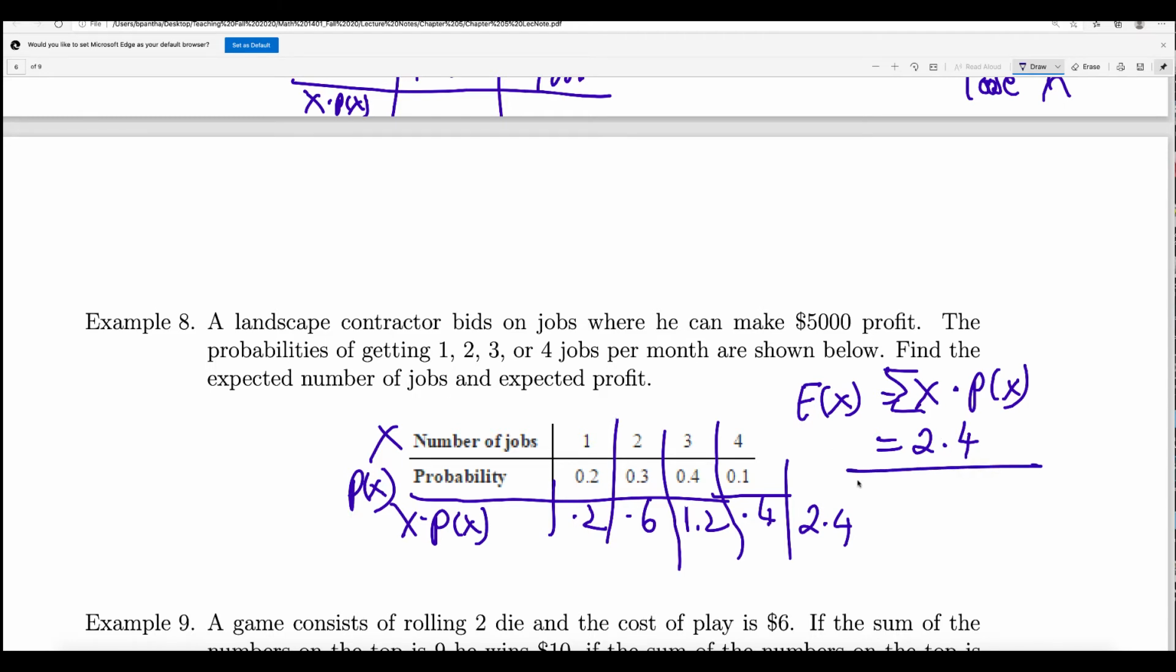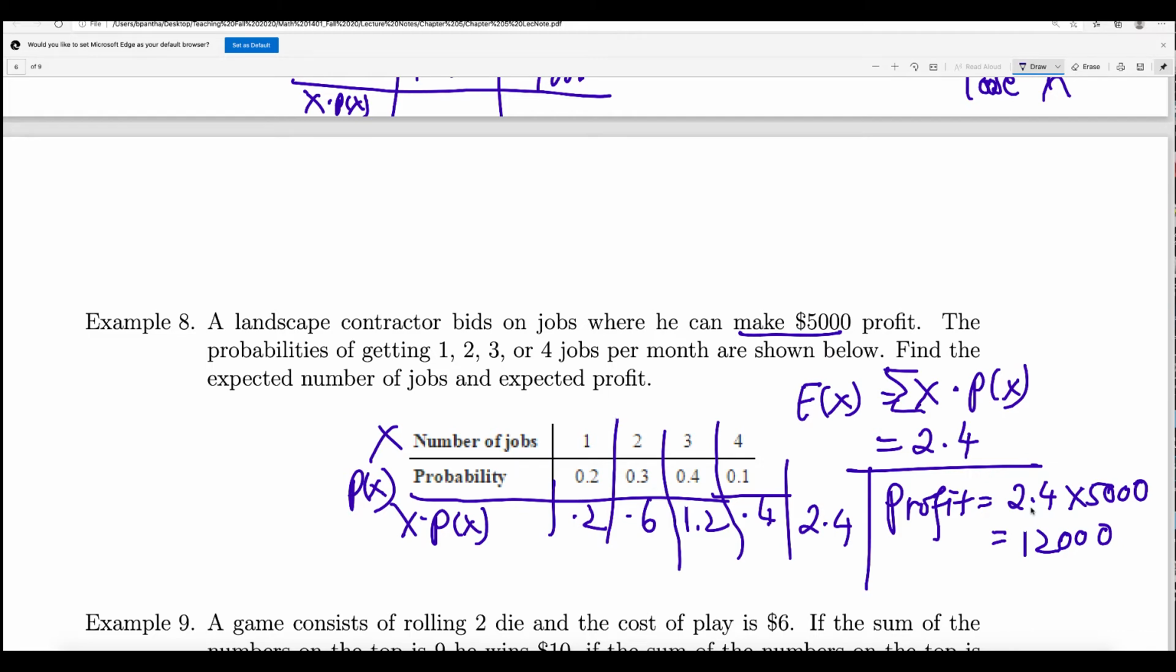That is one answer. But what is the expected profit? From one job, he makes 5,000 profit. So what is the profit he makes from 2.4 jobs? The expected profit equals 2.4 times 5,000. Is that $12,000? Because 5,000 times 2 is 10,000, and 5,000 times 0.4 is 2,000, right? So that is $12,000. That's how much you make.